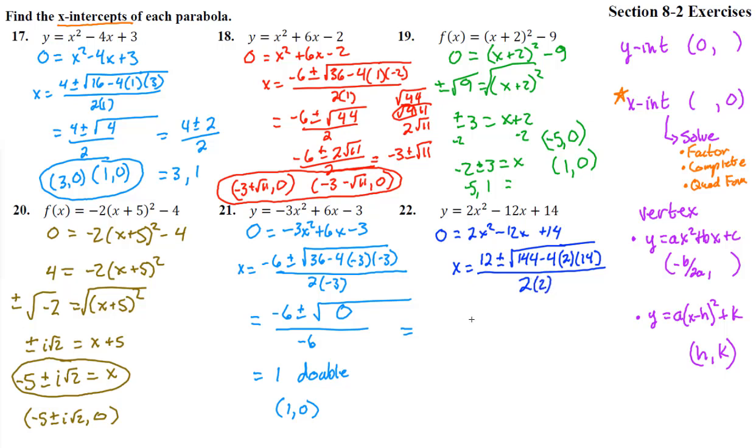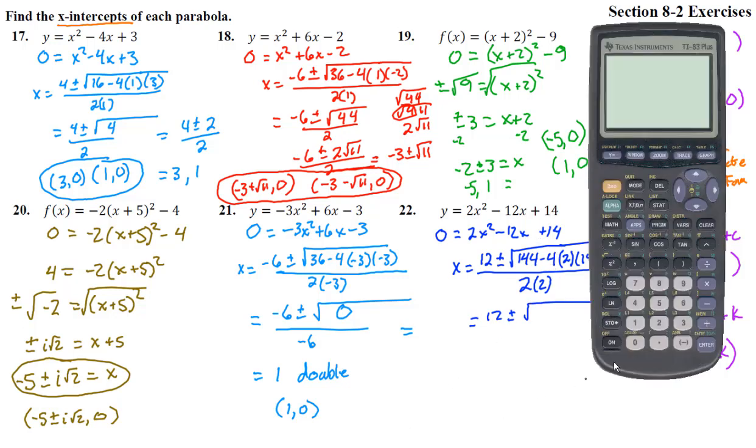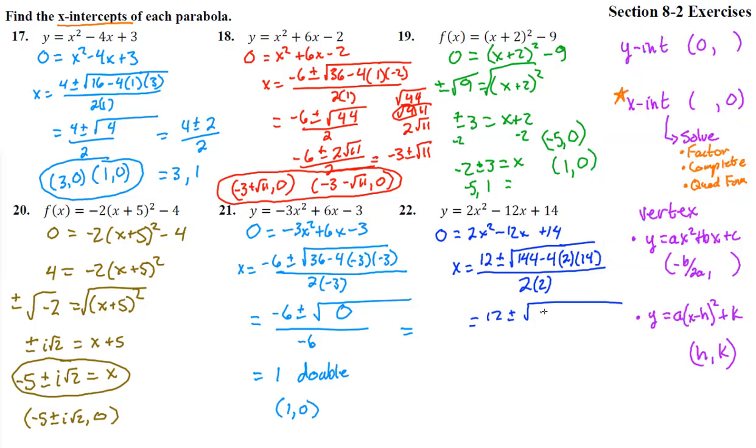There we go. That's nice. Okay, so 12 plus or minus the square root of, ooh, I'm going to need my calculator for that guy. 144 minus 4 times 2 times 14. Oh, 32. That wasn't as bad as I thought it was going to be.